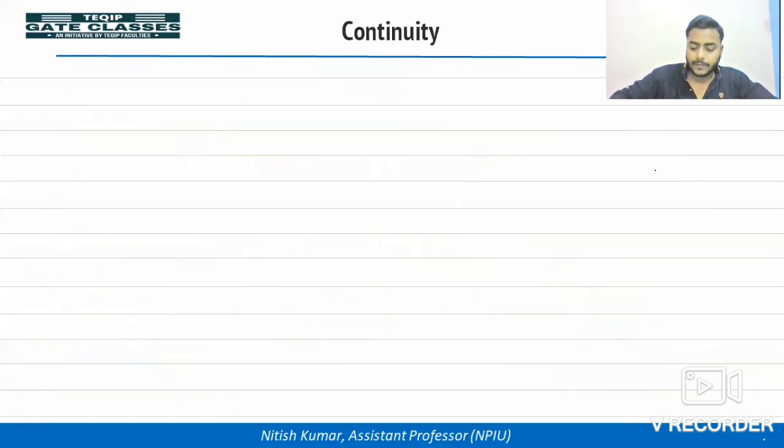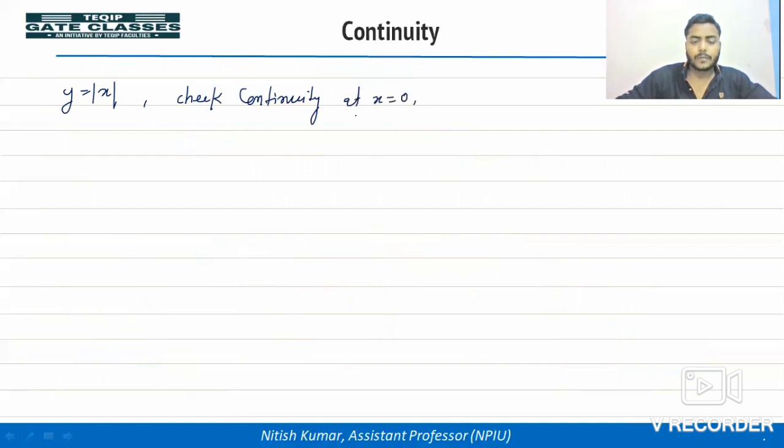Right? Let's take a few examples. y is equal to mod x. Take continuity at x is equal to 0. You can draw the graph also.